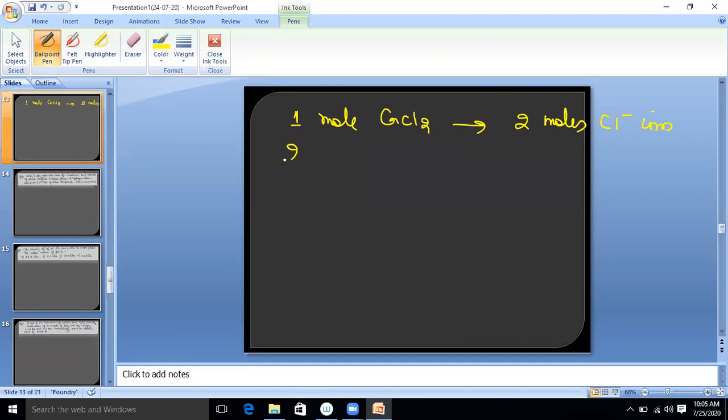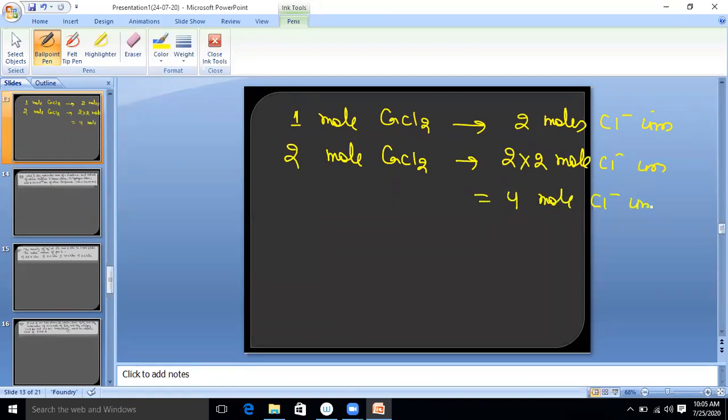Clear? So 2 moles CaCl2 will give 2 into 2 moles Cl minus ions, which means 4 moles Cl minus ions. Clear? These are moles. So what should be the answer?